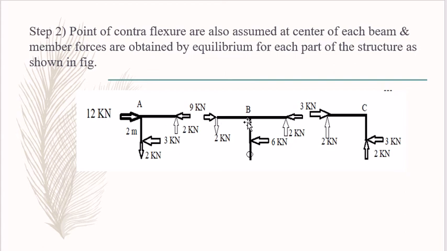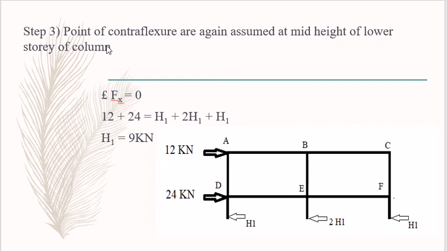Similarly, for this AB beam, these two forces are in opposite direction, acting towards the B. Then after that, we have to take the moment at this point. You will get this vertical direction force and this horizontal direction force. These forces are similar but opposite direction towards the point C. Then step number 3, we have to calculate the point of contraflexure against the assumed at the mid height of the lower story of the column.